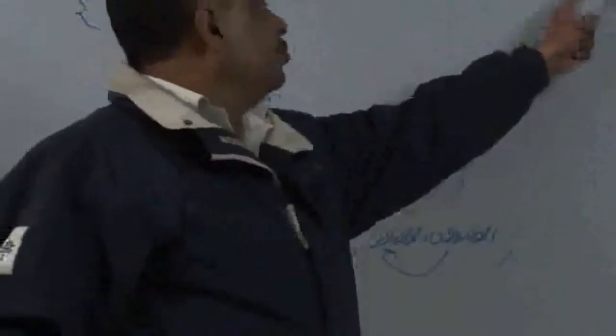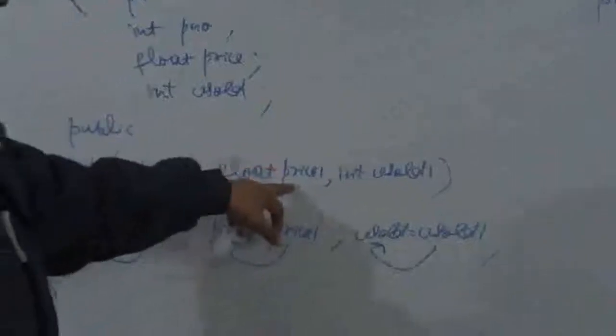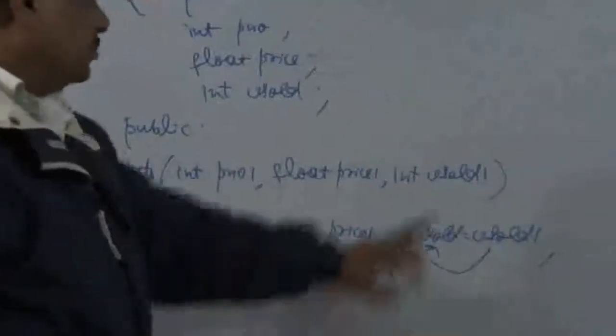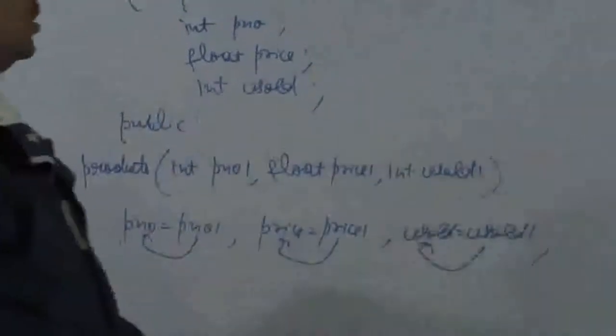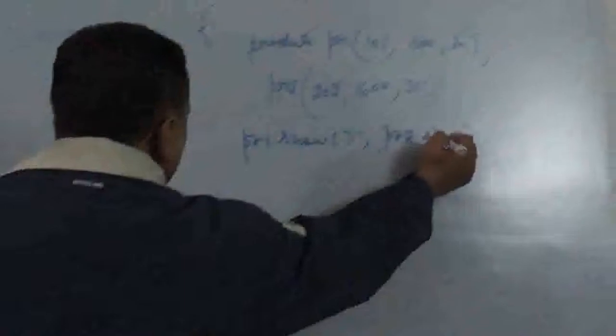Secondly, in case of PR2, products PR2 202 1600 35, again this constructor will be invoked and the value 202 will be captured by the formal argument PNO1, the value 1600 will be captured by the formal argument price1, and the value 35 is going to be captured by the formal argument usesold1. Now the current object happens to be PR2, so these values will subsequently be assigned to the respective instance variables. So we have initialized both these objects. Subsequently, I would write PR1 dot show, PR2 dot show. This will do nothing else but display the values of the objects PR1 and PR2 respectively.